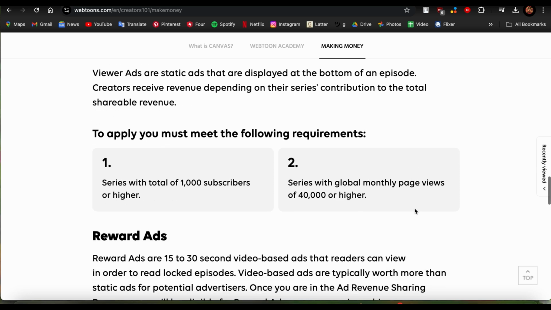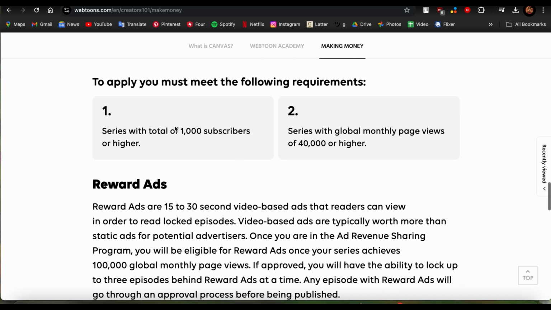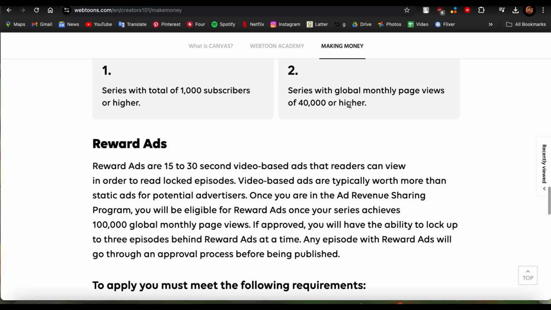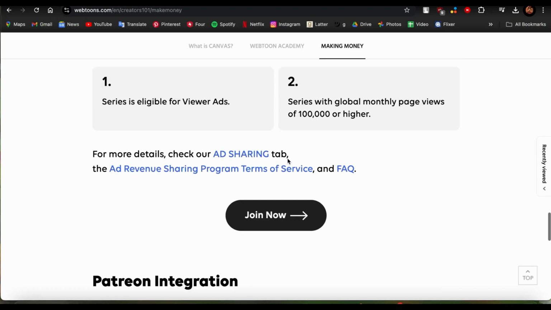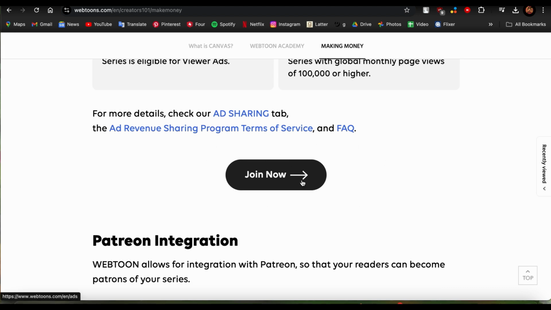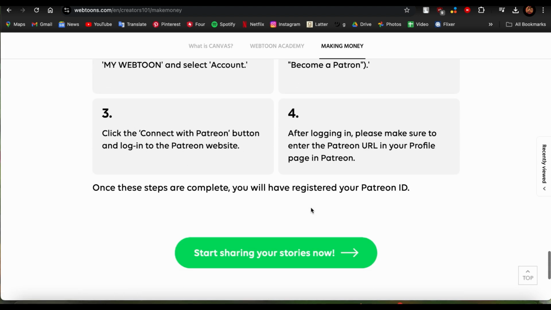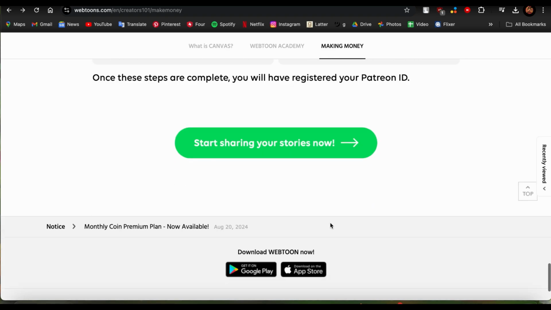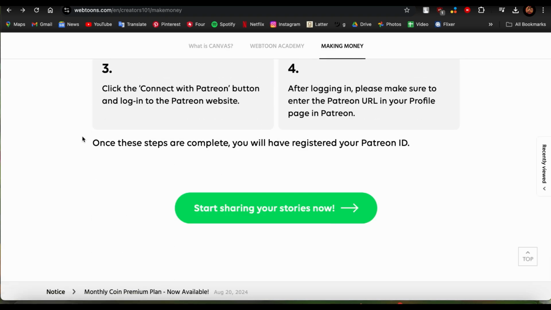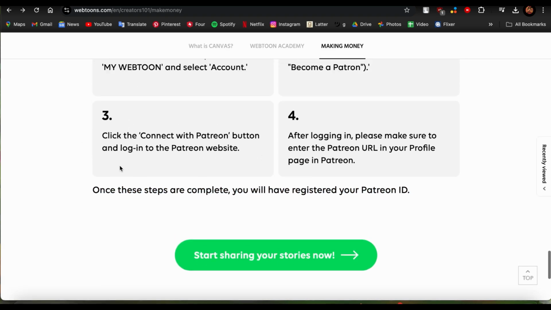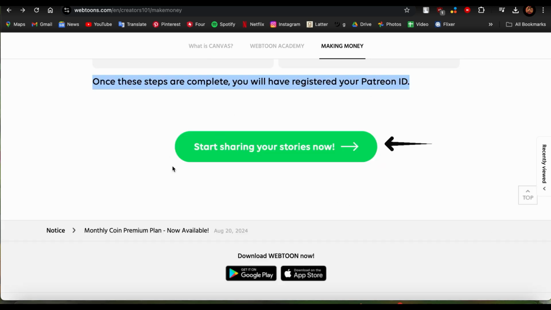It says right here that you need to have a series with a total of 1,000 subscribers or higher and global monthly page views of 40,000 or higher. So guys, all you need to do is go ahead and tap on Join Now if you have met these minimum requirements. So guys, after you've completed all these steps, and if you want to become a Patreon, you could also do that. Then you'll finally see this option that says Start Sharing Your Stories Now.